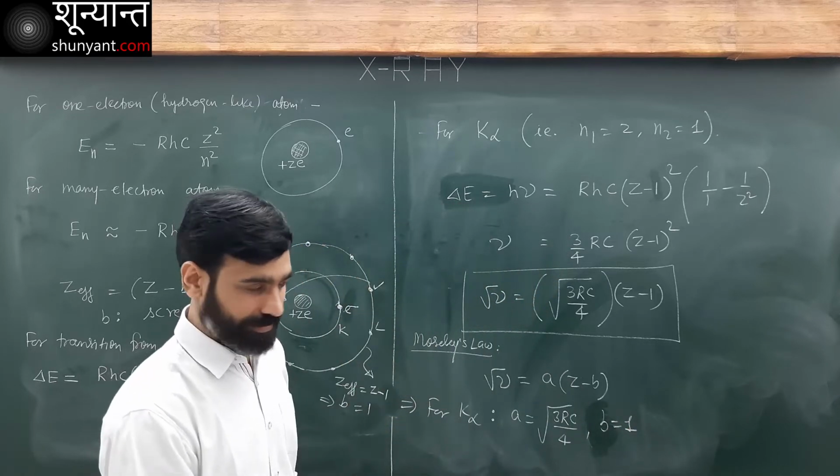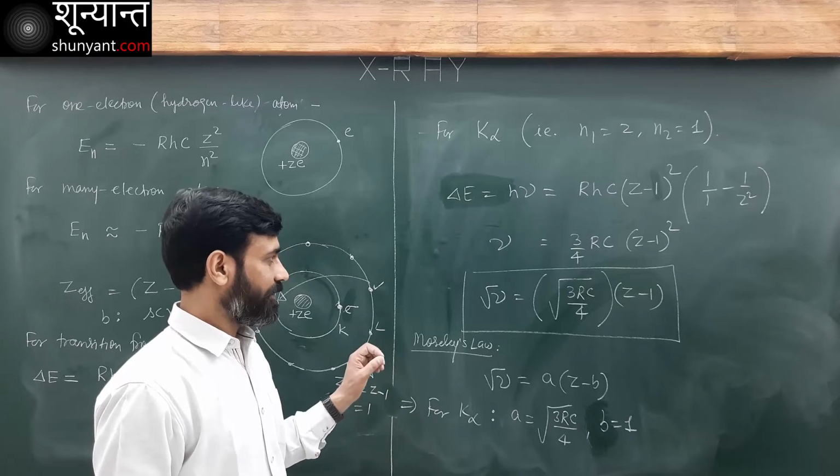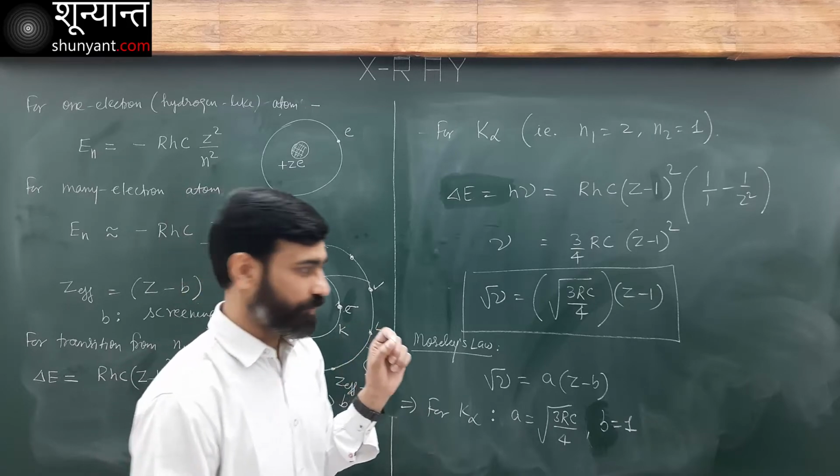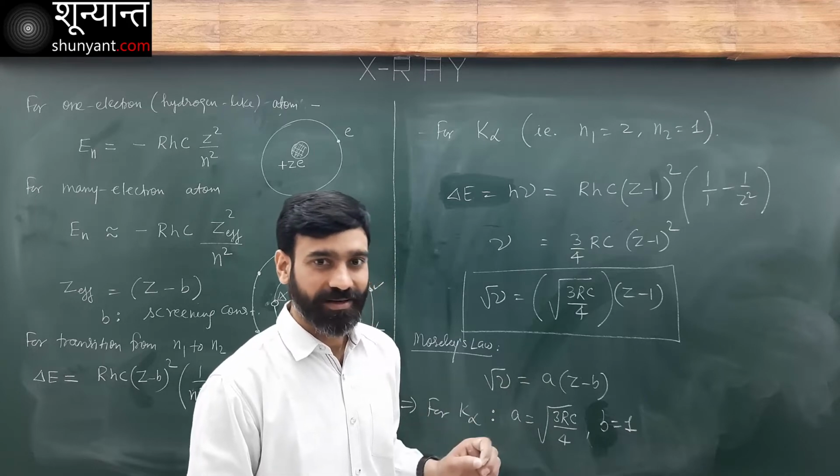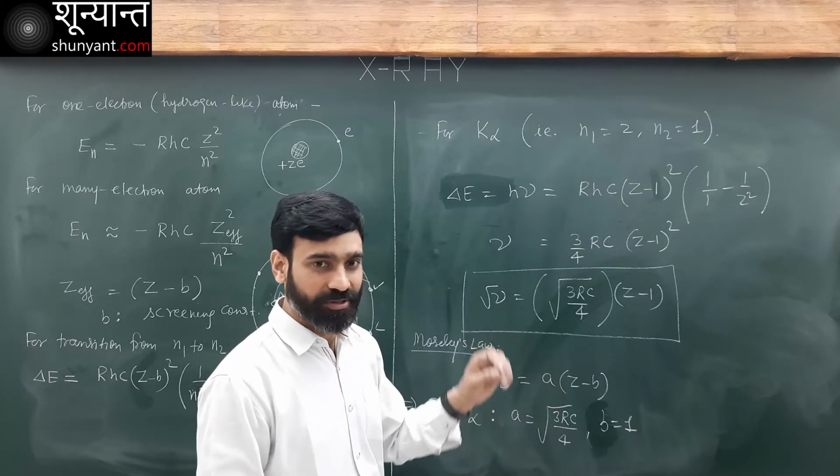Now, very first question: is this exact? This is not exact.